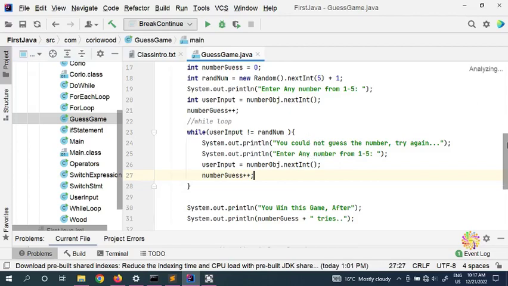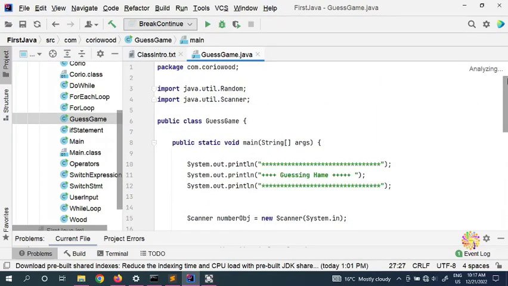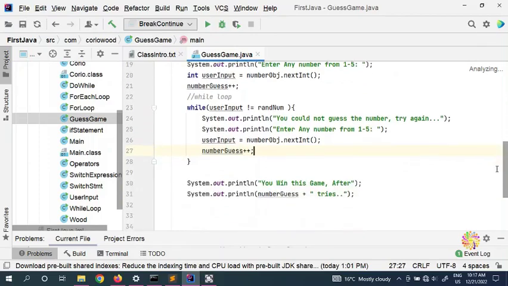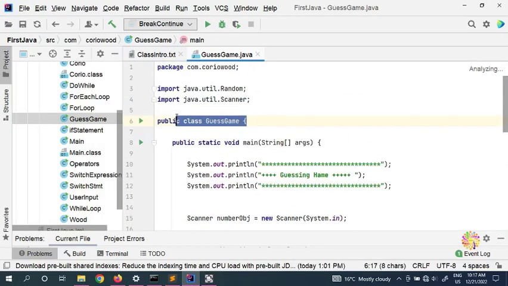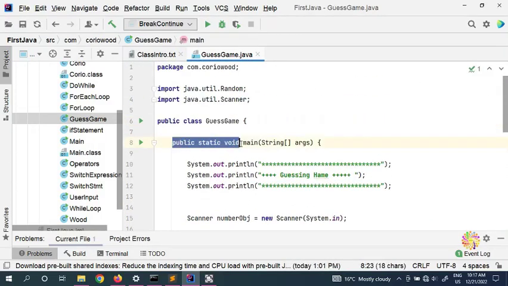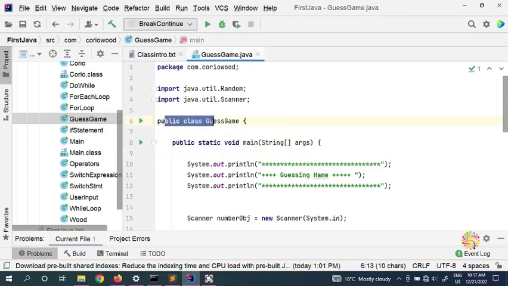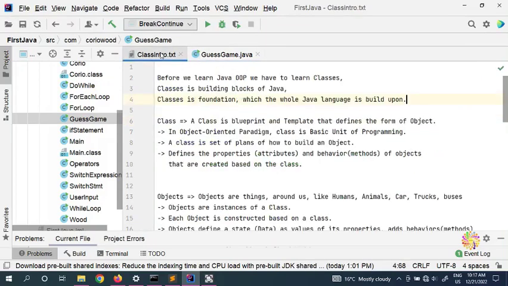But at the time it wasn't about classes, it was about a while loop. So we have used classes here, and we have used the methods, which is our main method. By default in Java you have to create a class. That's why we say that a class is the foundation which the whole Java language is built upon.